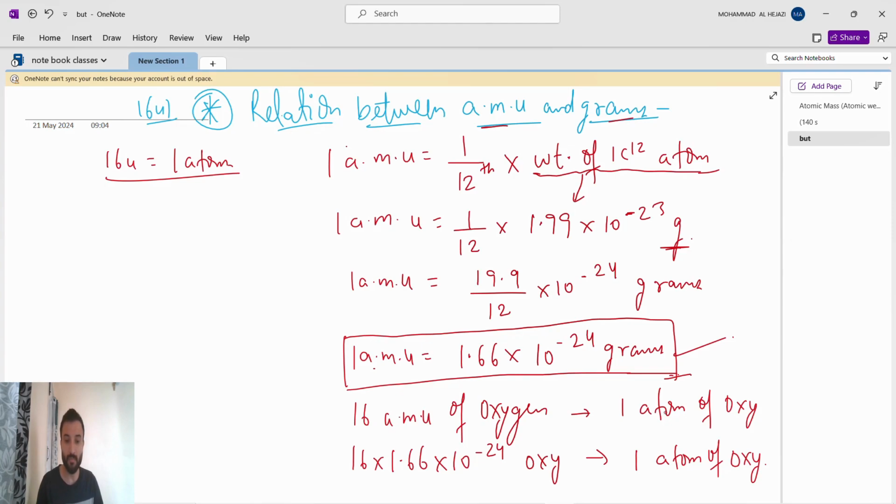Okay, so we know 1 AMU is this much in gram. So 16 AMU means 16 into this much of oxygen. I'll change it. So from here, guys, what will happen? 16 into 1.66 into 10 to the power of minus 24 gram is nothing but one atom of oxygen.